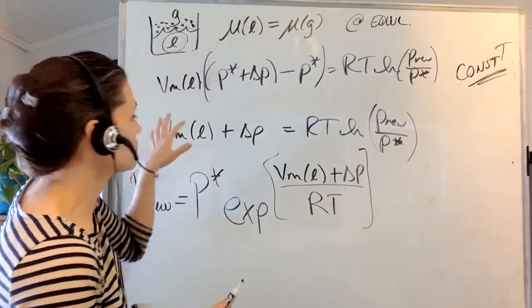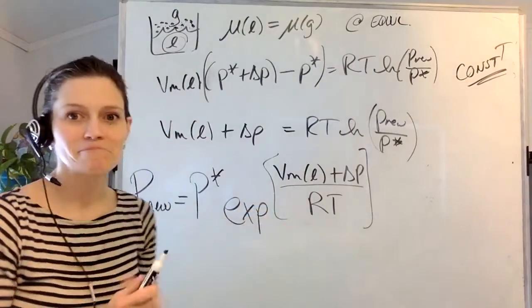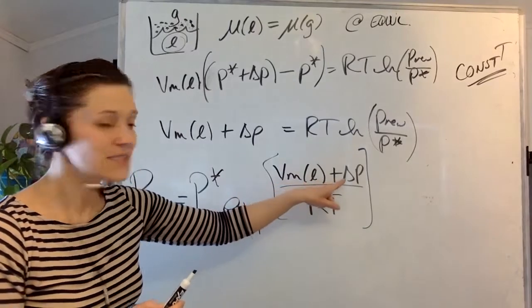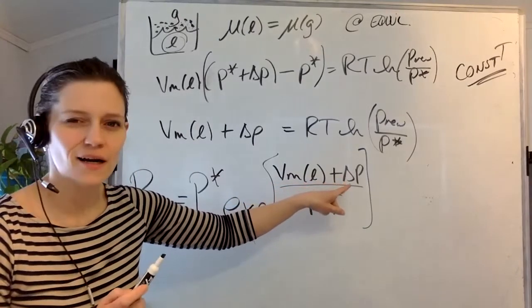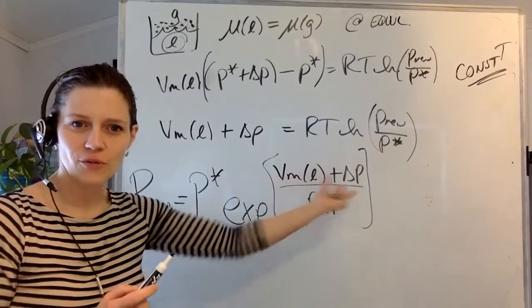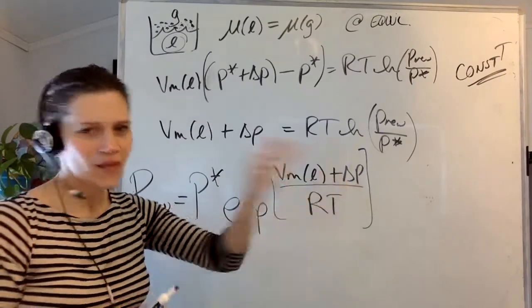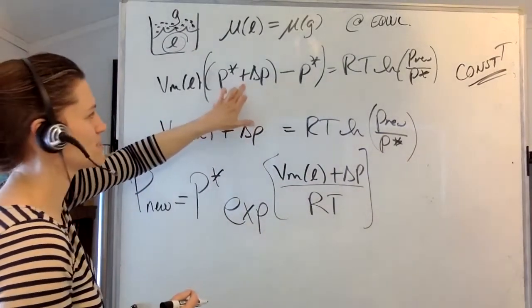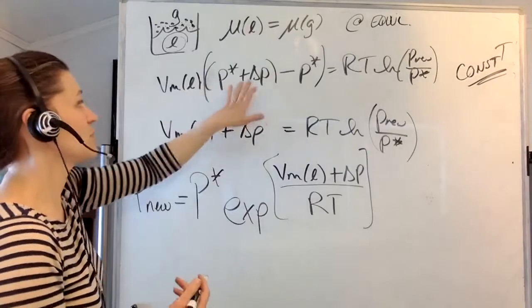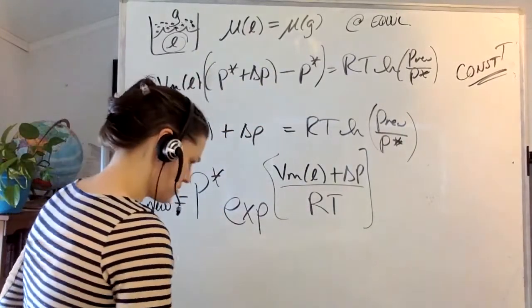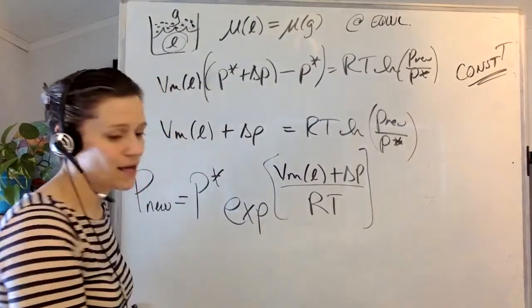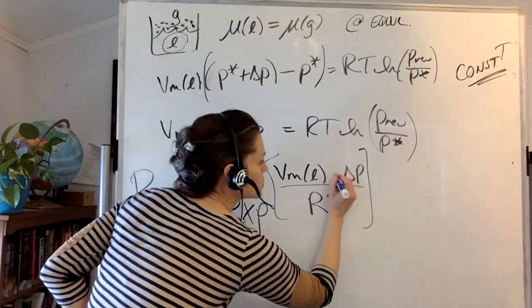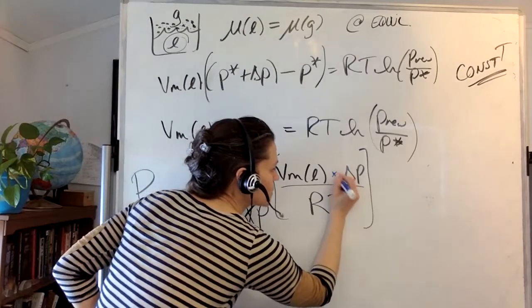Oops, wait a minute. Oh, I totally made a mistake. Let's dive into where I made a mistake. I have V sub m liquid plus delta P. What are the units there? Can I add volume units to pressure units? Absolutely not. That's bonkers. I made a mistake. I saw this pressure and this plus sign here, and I was like, oh, okay, V sub m plus delta P. Totally wrong. Bad Allison. Or not bad Allison. Good Allison for noticing the mistake and always doing a unit check. Multiplication. The little X there.